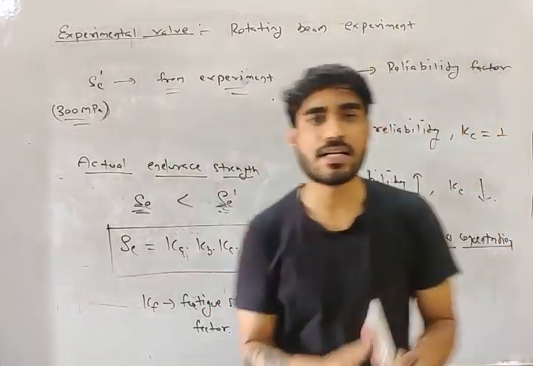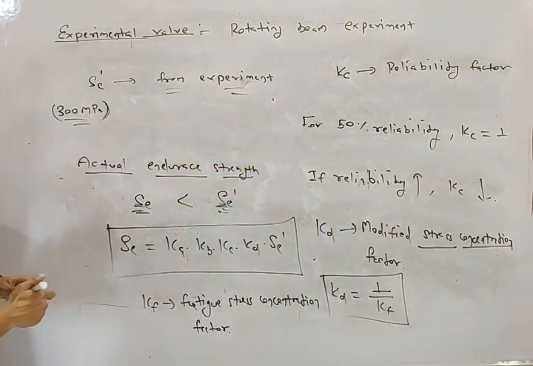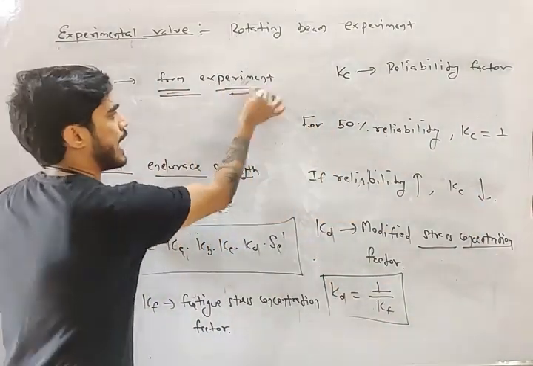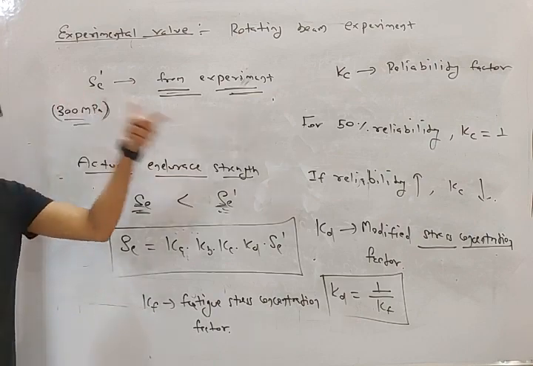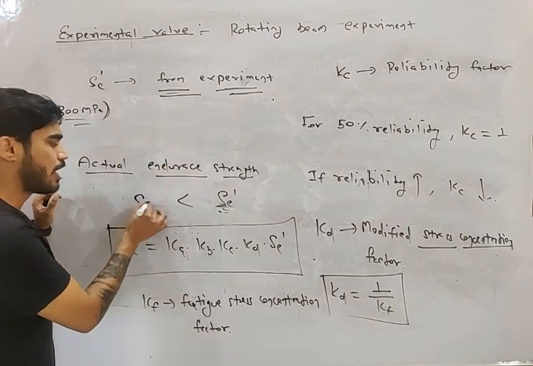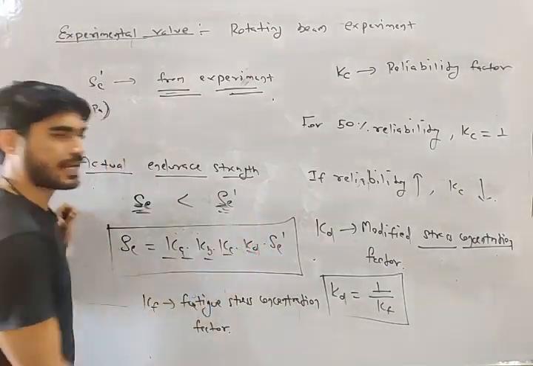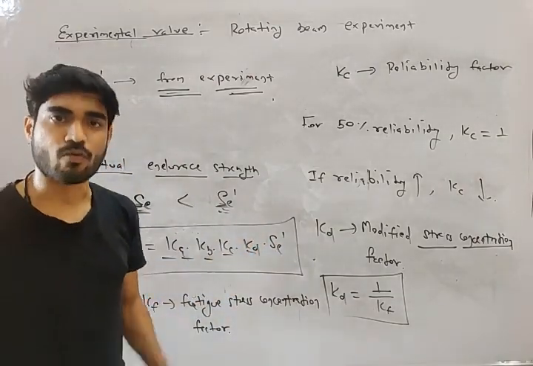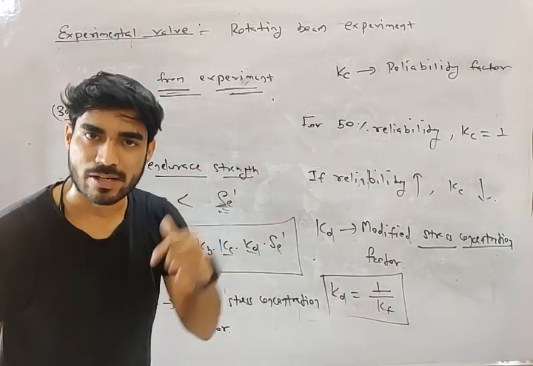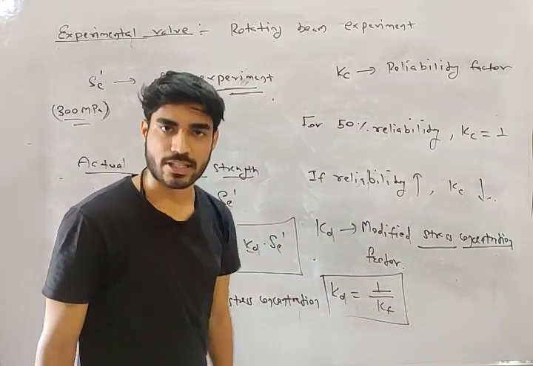Do you understand this topic, my friend? The value which you are getting from the experiment is not the actual value. The actual value is always less than this value, and it will depend upon all these things: what is the surface finish, what is the size, what reliability do you want, what is stress concentration.